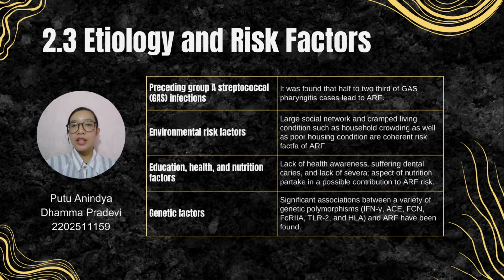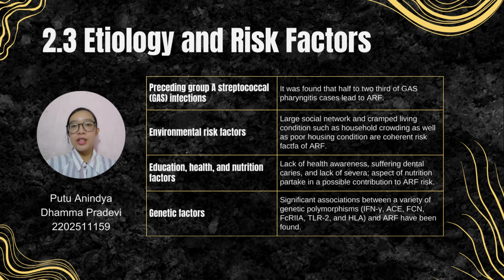The third one is education, health, and nutrition factors. It was found that lack of health awareness, especially with a low education level of the mother, as revealed in the Yugoslavian case control study, was associated with acute rheumatic fever. A number of studies also discover a link between dental caries and acute rheumatic fever. Children with 5 or more primary teeth affected by caries were 57% more likely to develop acute rheumatic fever compared with those who don't.